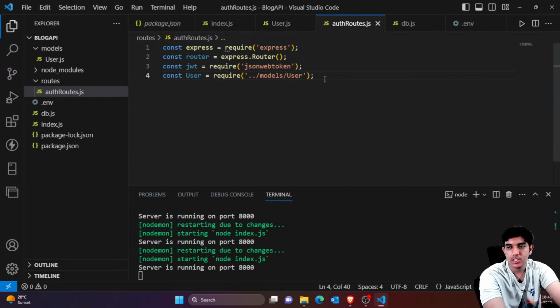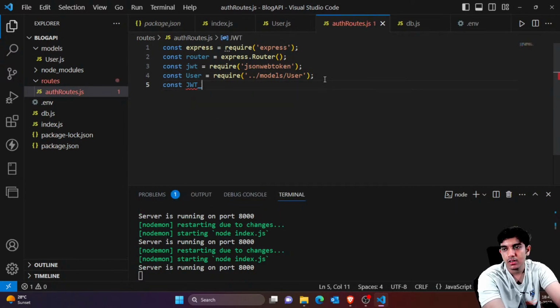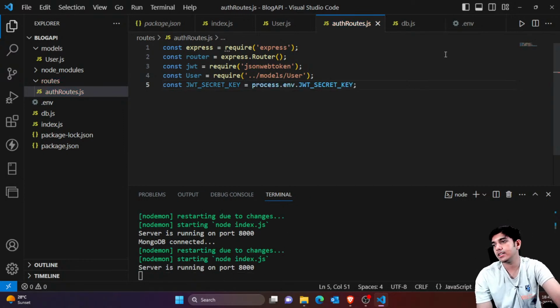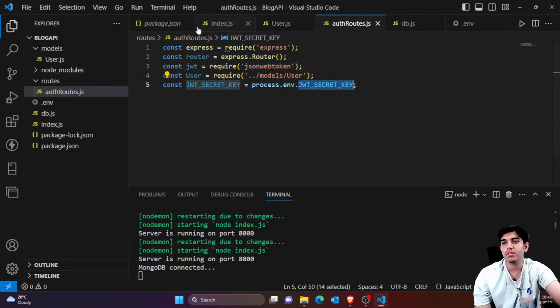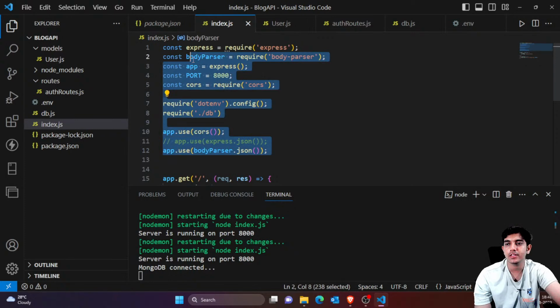You would also need the JWT secret key. So I would just say we have JWT_SECRET_KEY. Let's say my JWT secret key is actually inside the env file, so automatically it would be imported. Just make sure you don't have to mention .env config everywhere again and again, because your application is running here.